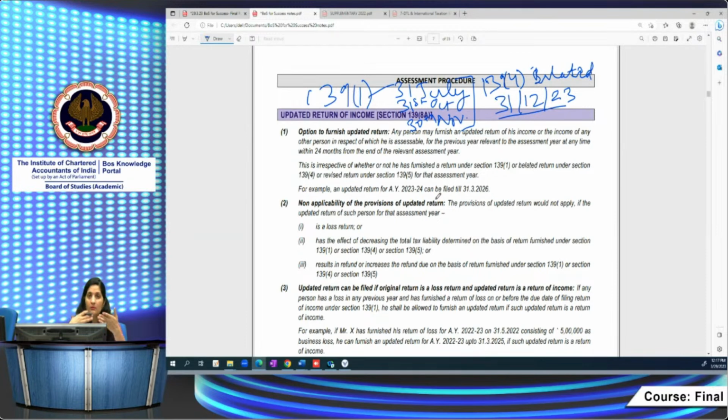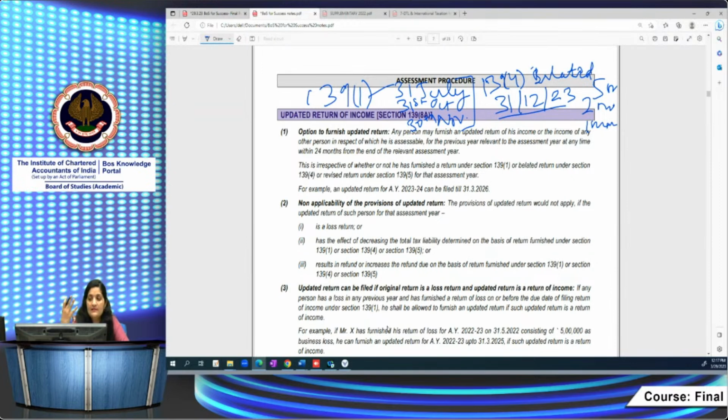If you have noted something wrong which you have done in your original return, then you can revise it also. In that case, what is the extended time period you have? In case your due date is 31st July, you have a 5 months period, right? And in case it's 31st October, you have a 2 months period to file a belated return or to revise your return of income. In case your due date is 30th November, you have only 1 month for doing the revision or to file the return after the due dates.